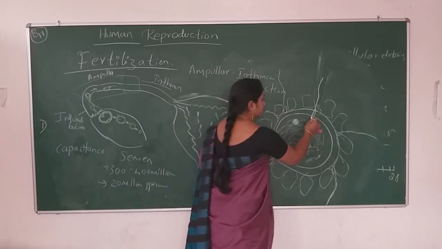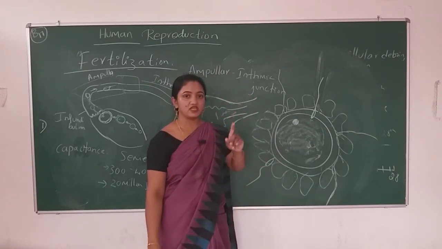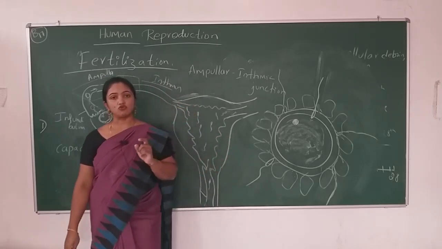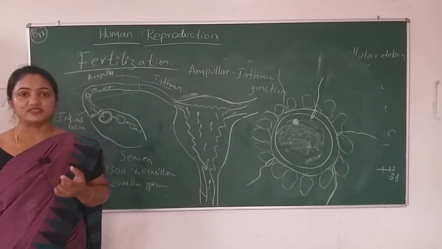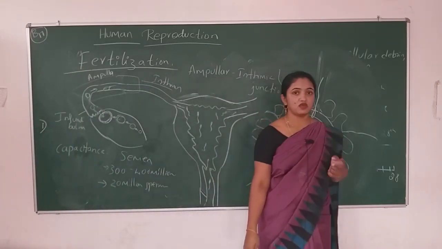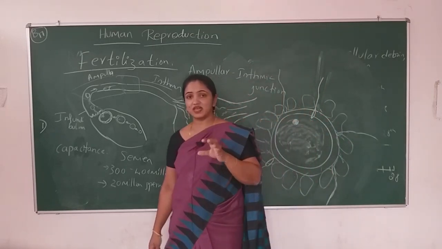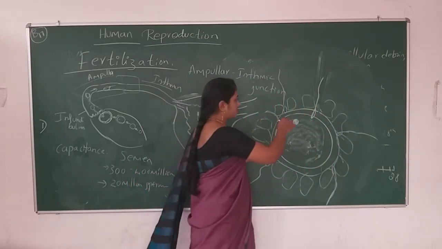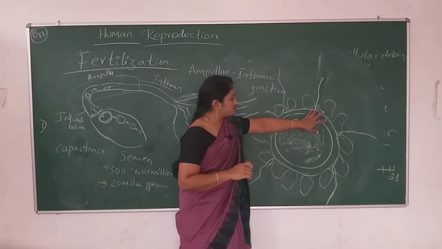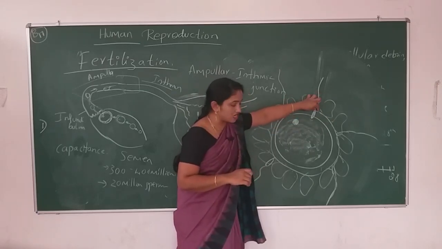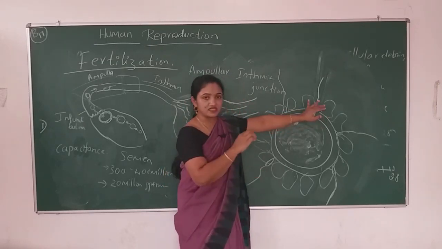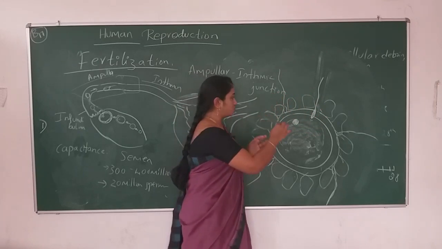So at the tip of the sperm, at the anterior part of the sperm, what we studied, it has the acrosome. That acrosome consists of enzymes. Those enzymes are hyaluronidase, acrosin, and neuraminidase. So these are the enzymes. They pave the way, or help the sperm to penetrate, and then they dissolve this layer. Those enzymes dissolve this layer.